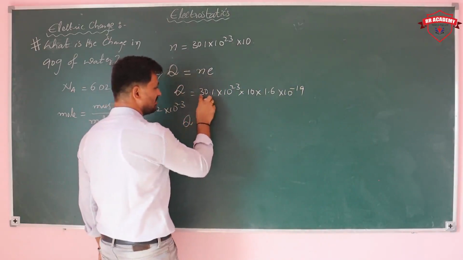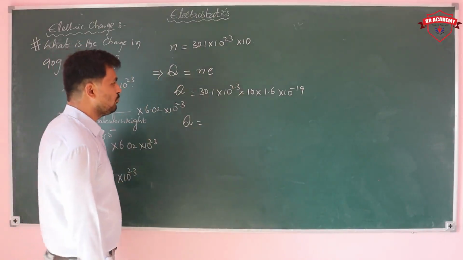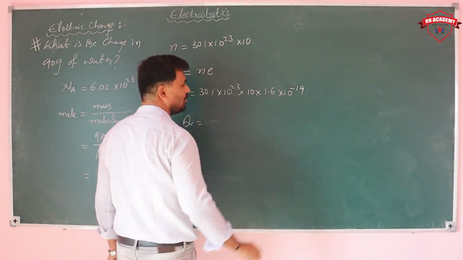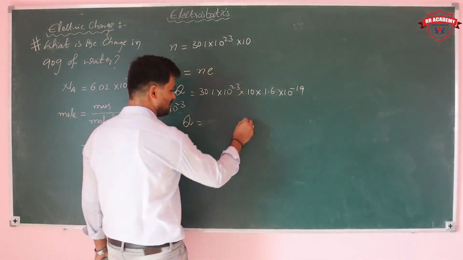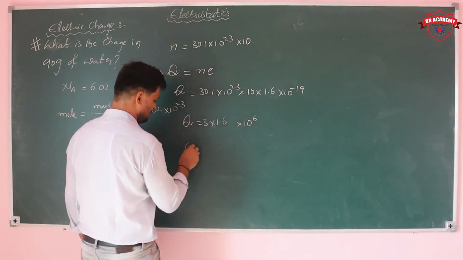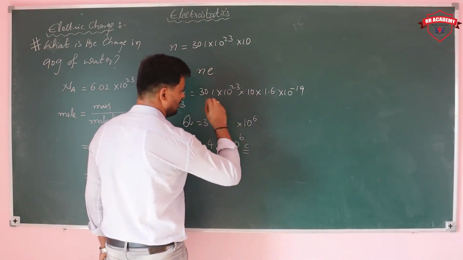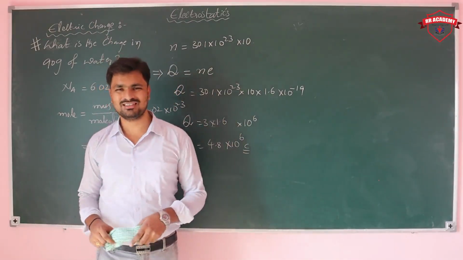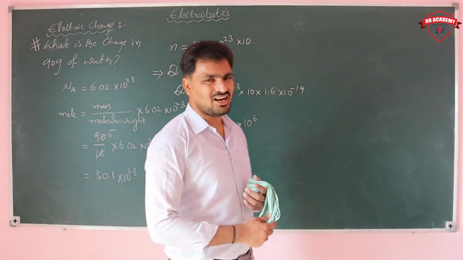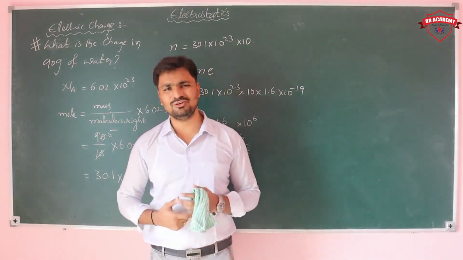That gives 3 into 10 power 25 times 1.6 into 10 power minus 19, which is 10 power 6. So the value is around 4.8 into 10 power 6 coulombs. This much charge is there in 90 grams of water. Like that, we can take any number of grams of water.